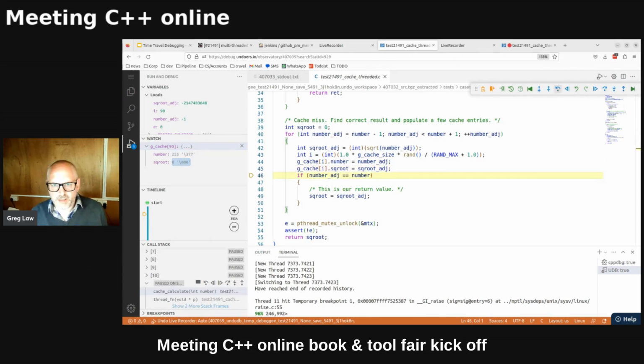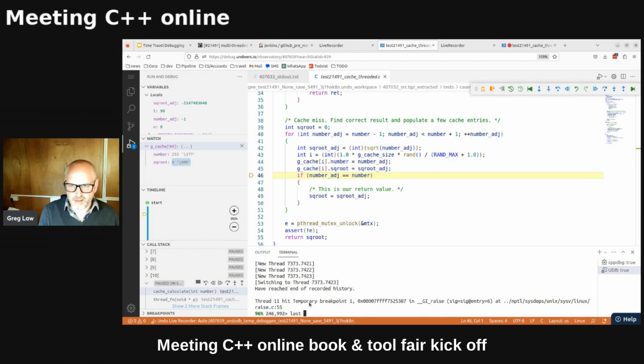Let's see what's going on. Well, we're writing number adjacent and its square root. Number adjacent is -1, so the square root is garbage. Why am I trying to take the square root of -1? Well, I'm getting pretty close now. I could do this by code inspection, but as this is a demo, let's do it a slightly different way. I'm going to use the last command.